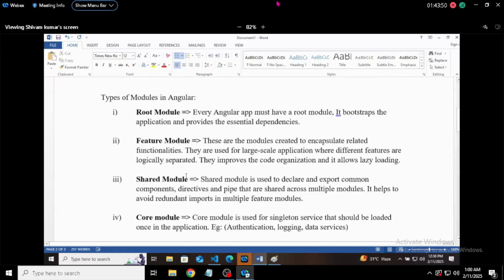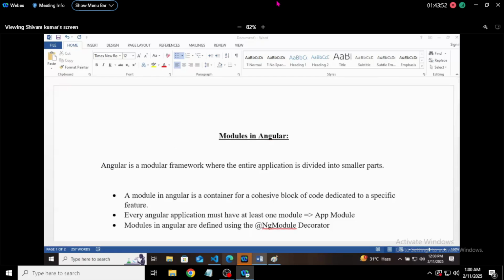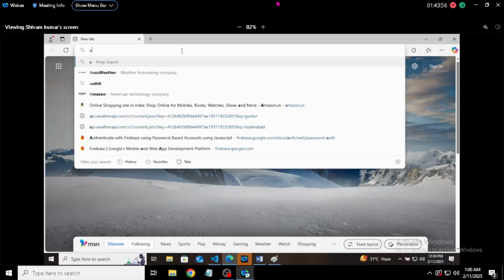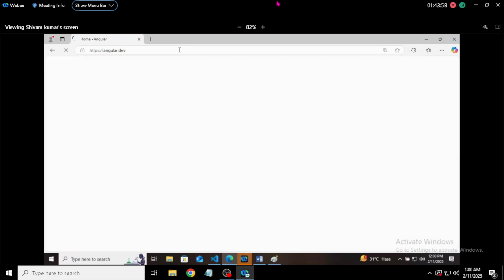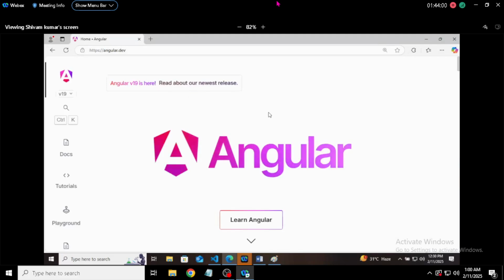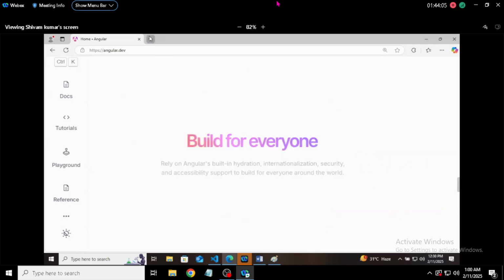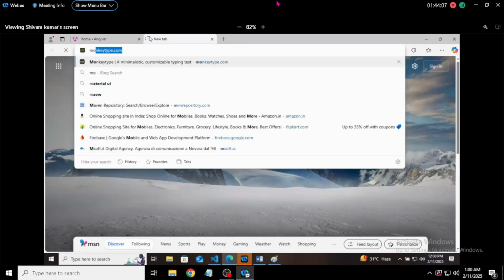These are the modules. Now we are going to one thing. Let's go to the angular.dev website, because this is the official website of Angular. In this particular part, I will search for modules on Angular dev.